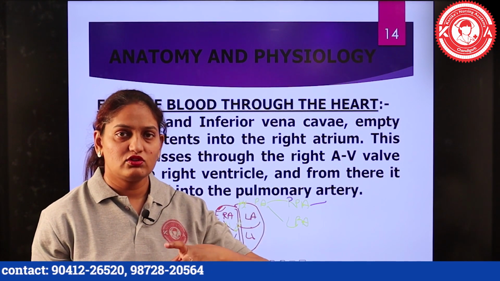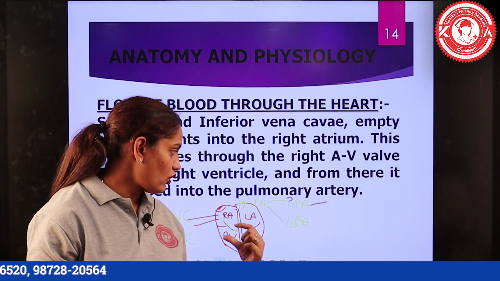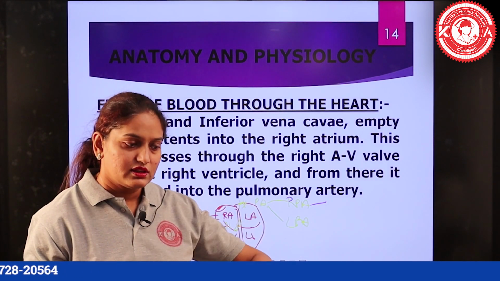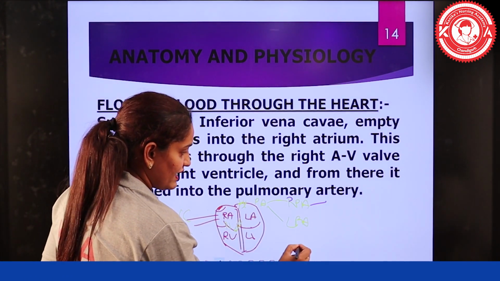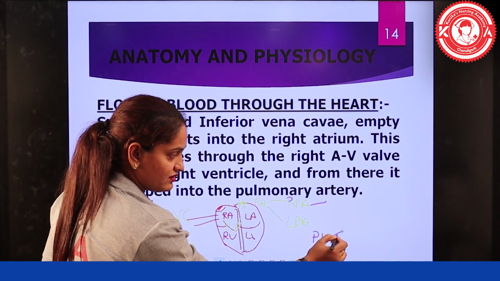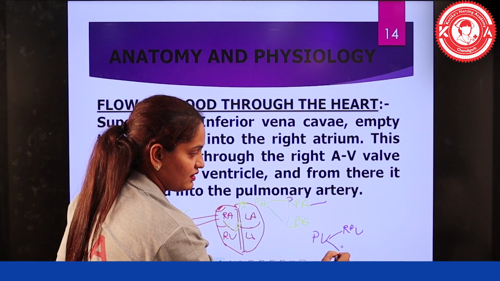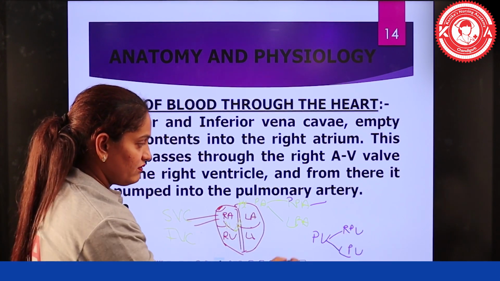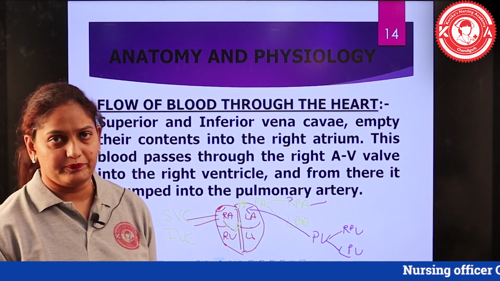So that oxygen which we are inhaling gets mixed up with the blood which is brought from the heart to the lungs, and the blood after getting mixed up will be taken via the pulmonary veins. There are two branches again of the pulmonary vein. There is a right pulmonary vein and there is a left pulmonary vein. They will take the blood and drain this blood into the left atrium.